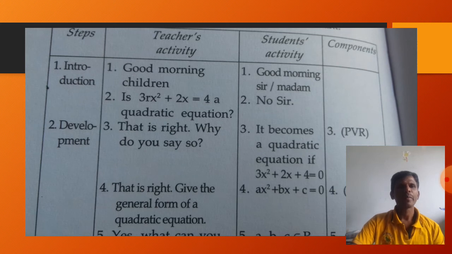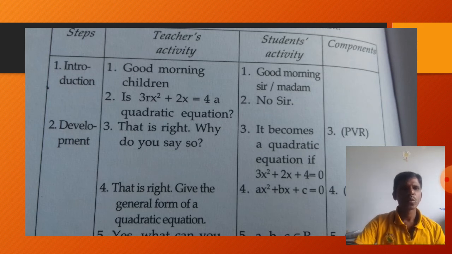In the second topic, 3rx square is given, so you ignore the r in 3rx square. The general form of a quadratic equation, as we know already, is ax square plus bx plus c is equal to 0. The student gives: it becomes a quadratic equation if 3x square plus 2x plus 4 is equal to 0, or minus 4 is equal to 0. That is right, the teacher told. So here, positive verbal reinforcer, PVR, is given in the component column. "That is right" is the phrase used by the teacher here.